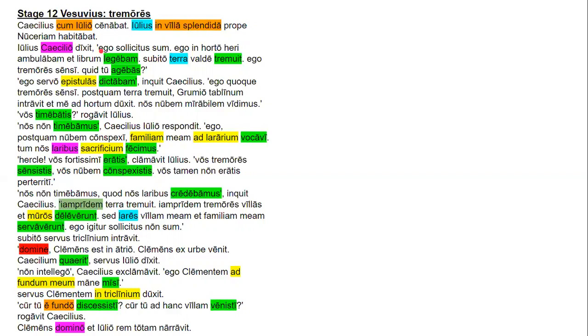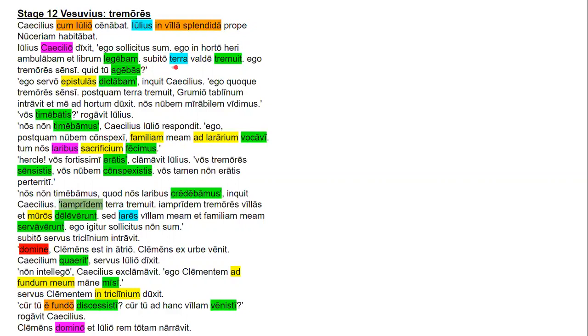and it's going to have a few sentences in it. First sentence: ego, personal pronoun, subject; sollicitus, predicate adjective; sum is the copulative verb. Ego is the next subject. In horto is an ablative location prepositional phrase. Heri is an adverb meaning yesterday. Ambulabam is a first-person singular imperfect tense verb. Et is a conjunction, letting us know that there's another direct object and another verb coming. Librum is the accusative direct object, and legebam is the first-person singular imperfect tense verb.